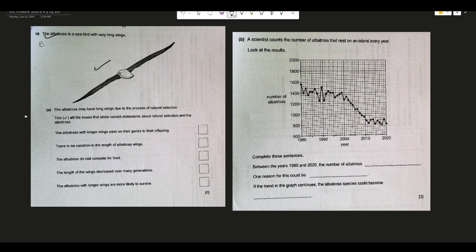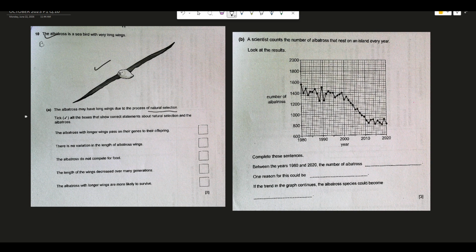So let us try to answer sub question A. What is sub question A? The albatross may have long wings due to the process of natural selection. Now there is a process called natural selection. In natural selection, because of the environment, the species have some special features, and that is a natural way of helping the creatures or the species to handle the environmental challenges.